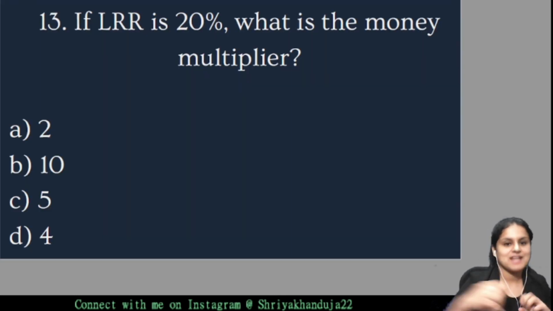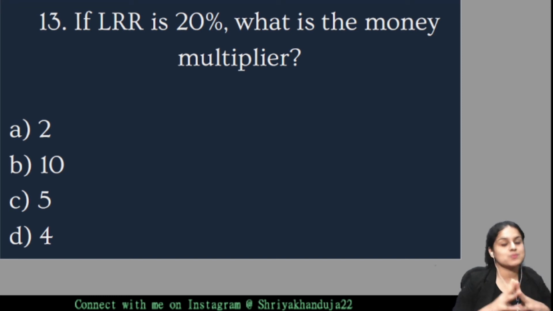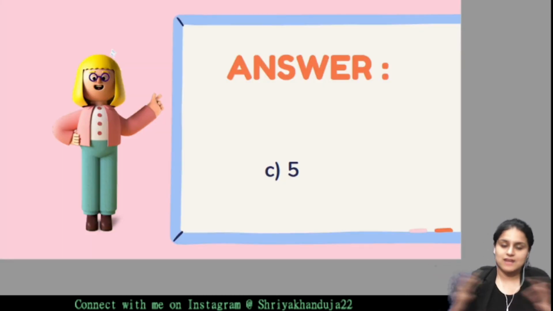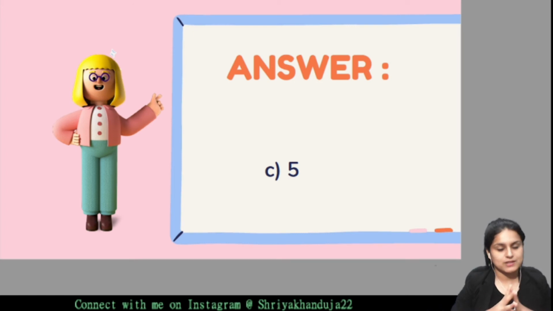Yes. Next question says, if LRR is 20%, what is the money multiplier? What is the value of money multiplier? Guys, can we think the formula for money multiplier? We know that money multiplier is inversely related with LRR. So the formula becomes money multiplier equals to 1 upon LRR. That will give you the answer of option C. That is 5. If the LRR is 20%, your money multiplier value will be 5. That is 1 upon 20%. Are we clear? Can we move on?